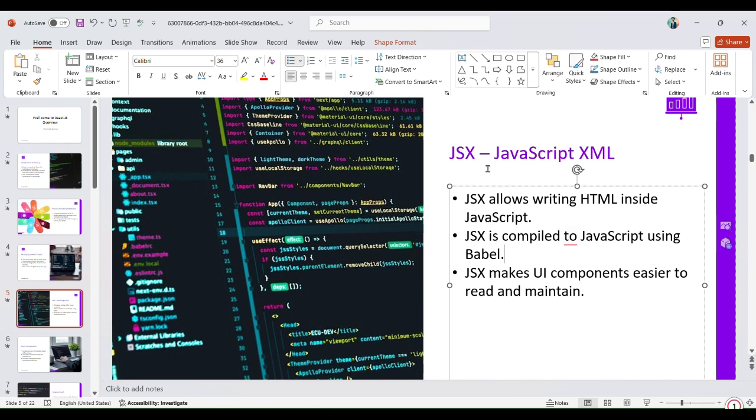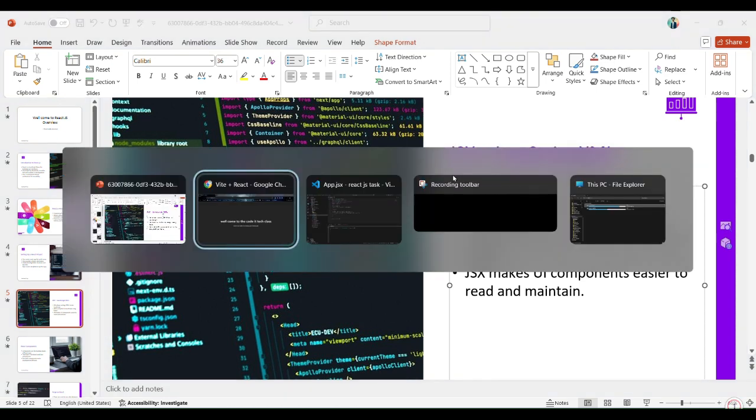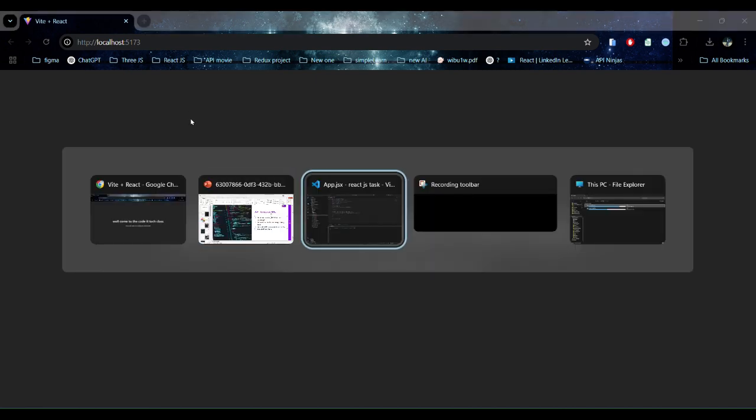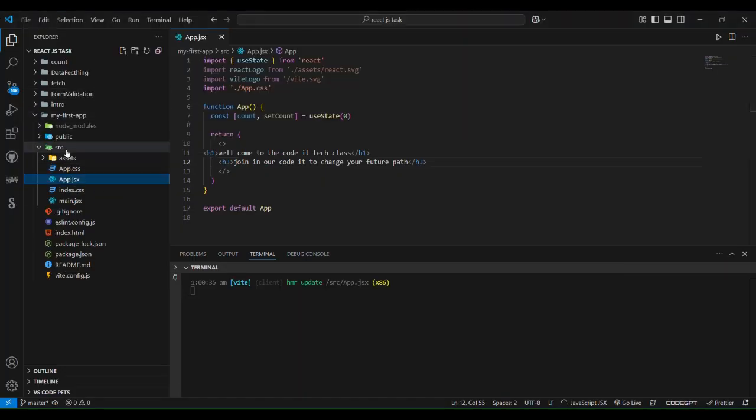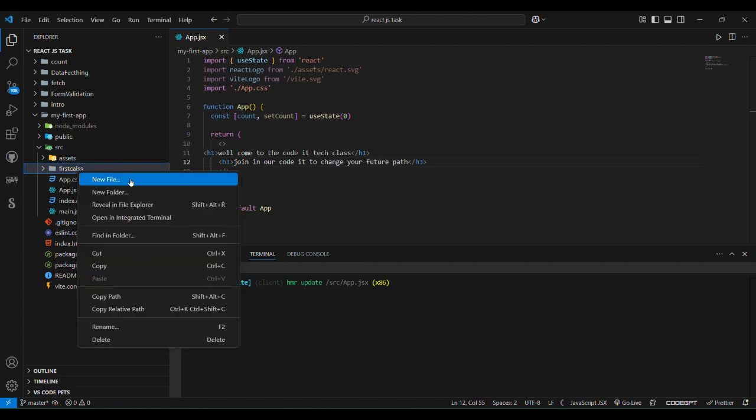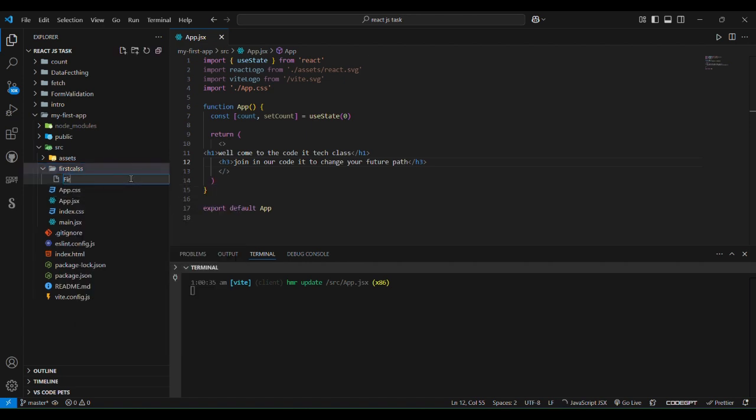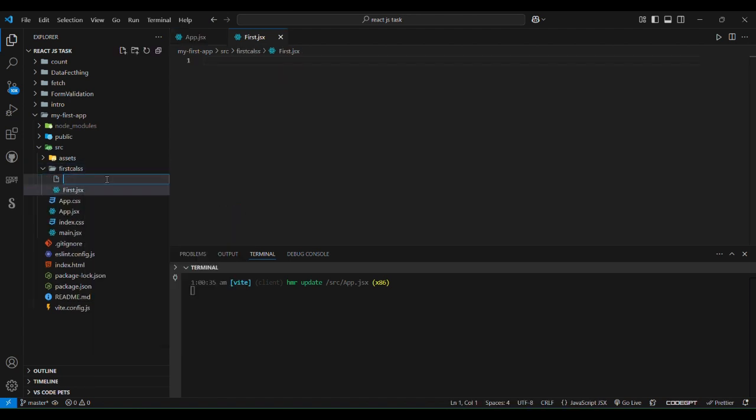I will tell you one thing. Wait a minute. Yeah, here I can create one app as well. Source folder. This is my folder, and again my file. Make sure when you are creating a file, the first letter must be capital. You can create JSX as well as JS.